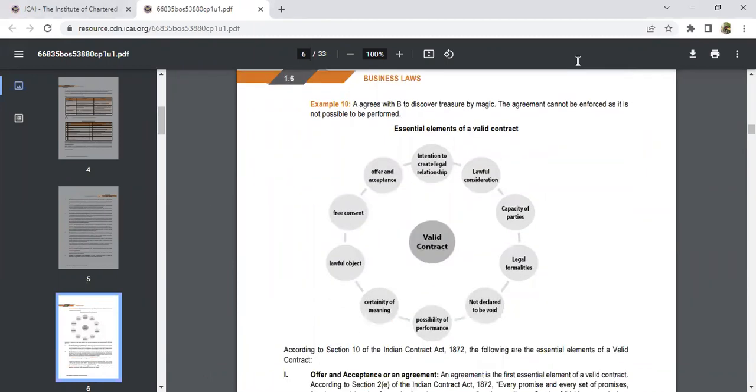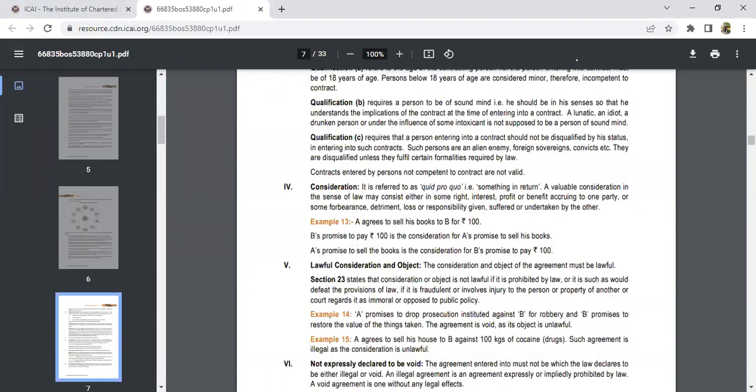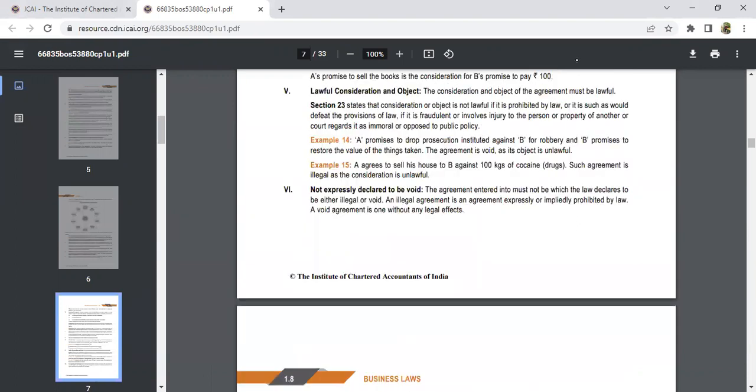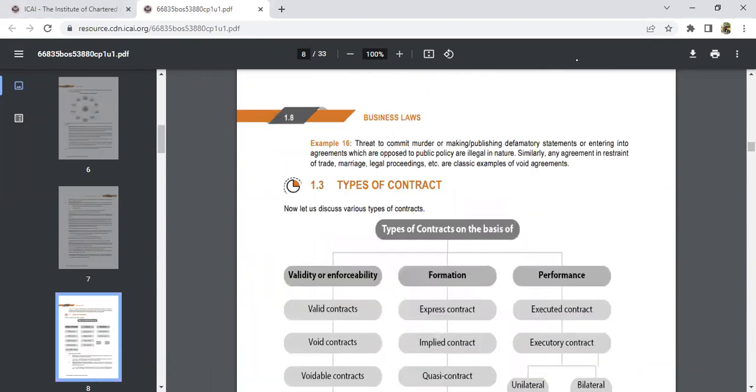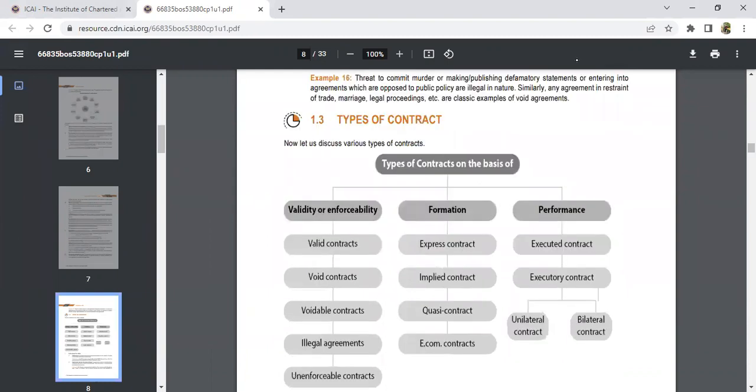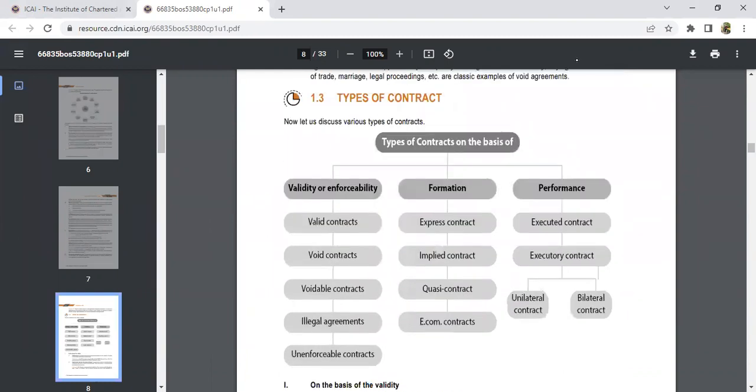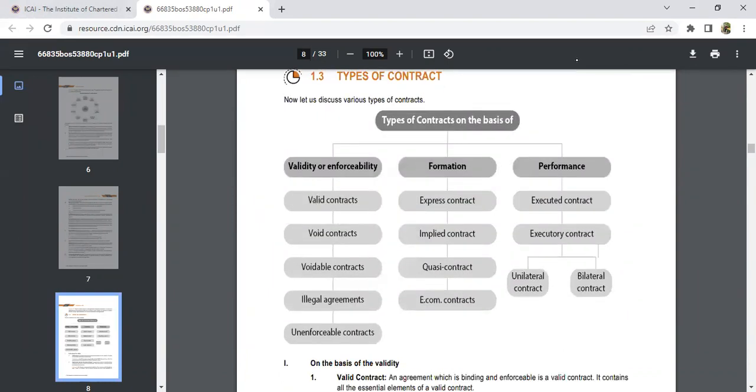Okay. And we have the essential elements, whatever we studied now, all the things are here. You can just go through this one. Same thing, lawful consideration, not expressly declared to be void. Whatever we studied, the same things are there. Let's go through that one. This is about your first part.